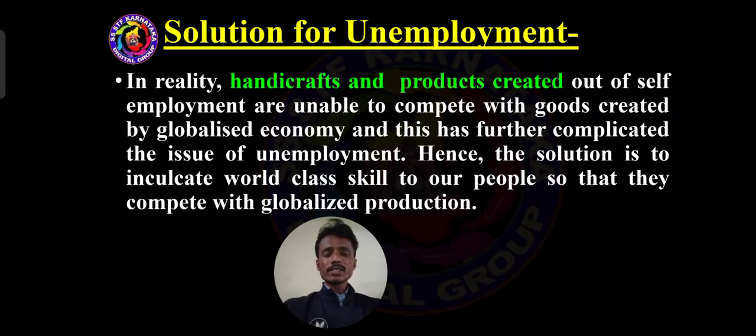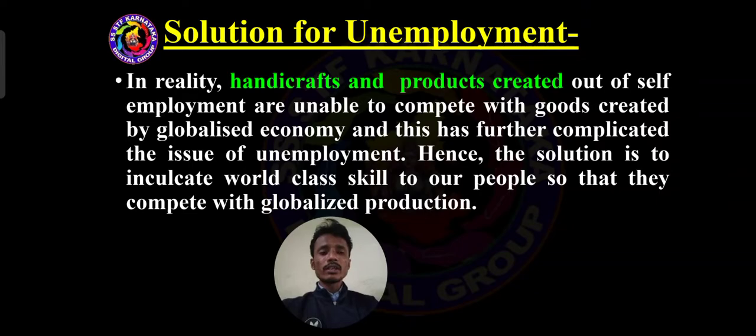Dear students, I already told you, in recent days cottage industries or rural industries are completely being destroyed, because of the toughest competition from machine-made industries. That is why most of the rural area people are unemployed. Hence, the solution is to inculcate world-class skill in our people so that they can compete with globalized production.